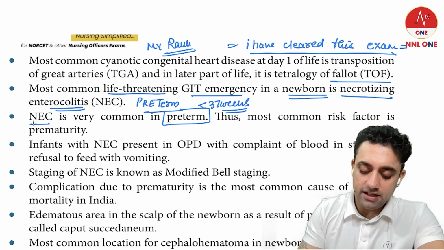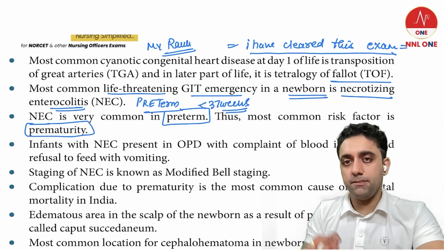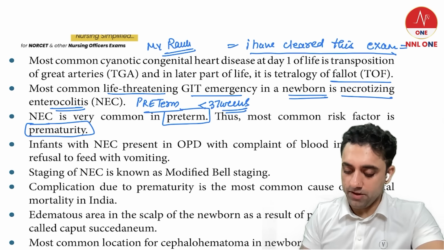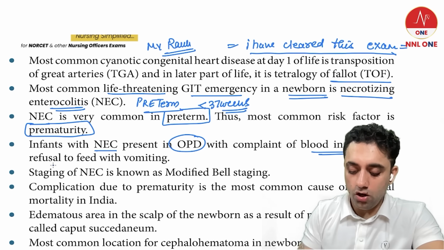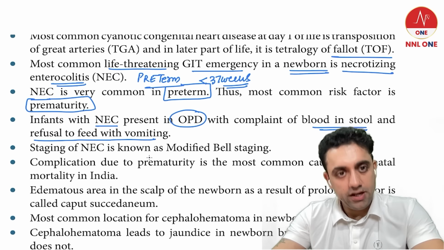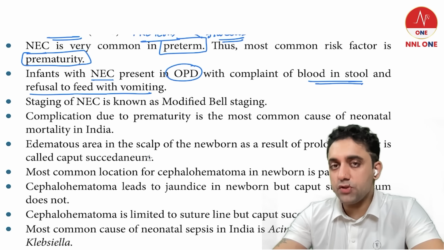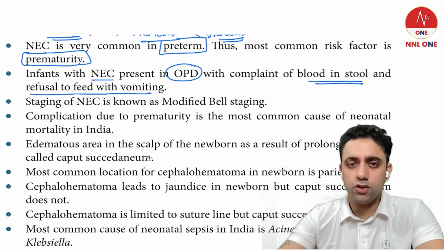Okay, necrotizing enterocolitis, we all know that it is very common in preterm babies, as I told you, and the main problem is their gut immaturity. The more premature the baby, the more immature the baby's gut, and that's why they have this problem. An infant with NEC in OPD comes to you with blood in stool or refusal to feed with vomiting. In your MCQ, the child will be a preterm baby with abdominal distension who is not feeding well. Preterm baby not feeding well, GIT problem, you will think of NEC.